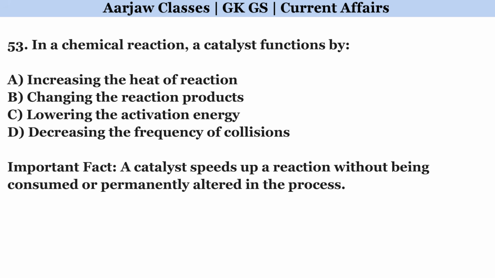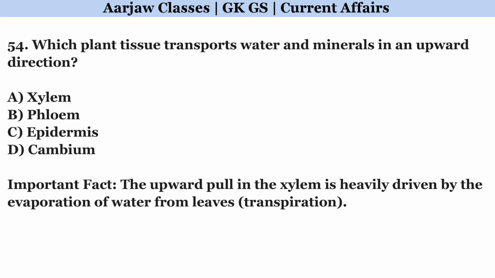In a chemical reaction, a catalyst functions by. Correct option is C. Lowering the activation energy. Which plant tissue transports water and minerals in an upward direction? Right option is A. Xylem.